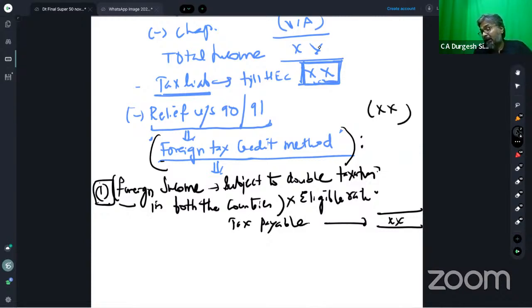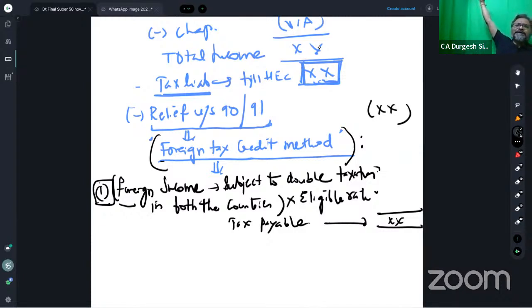separately. If you have more than one source of foreign income given in the question, then you should give the credit for each source separately. In the ICAI past year question papers, you may not have seen this, that we give the credit for each source separately. On the contrary, what we see is that there is a clubbing that we all do.